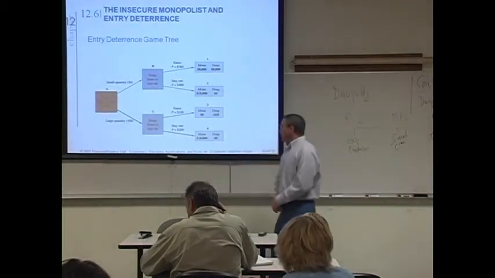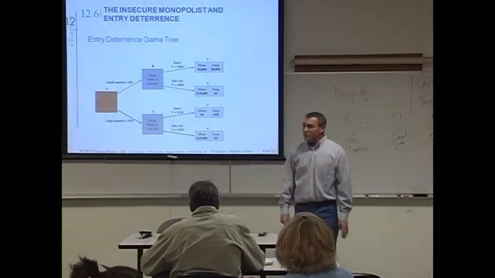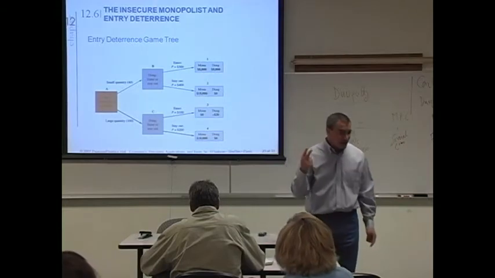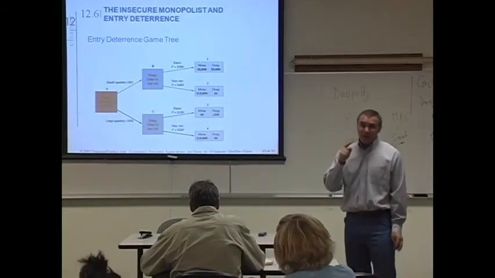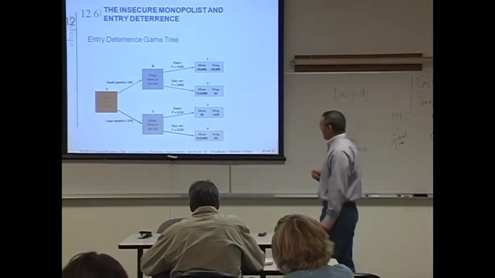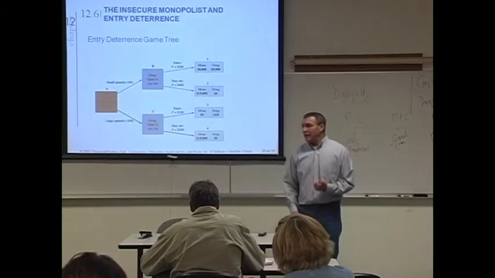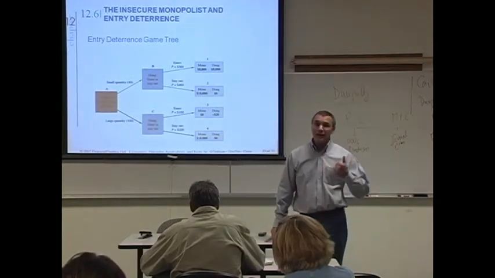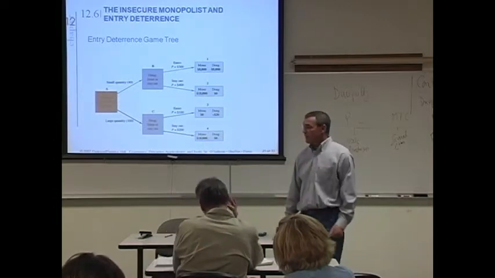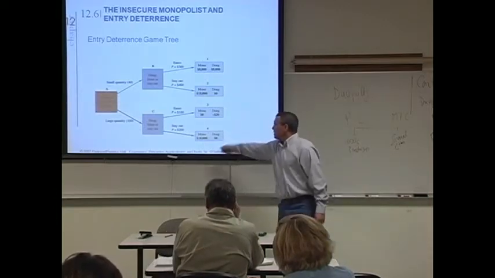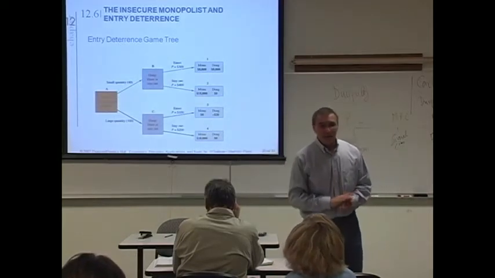So the other situation is that when she produces a large quantity, he stays out. And when he stays out, remember the price is $200. And when she increases her output from 60 to 100, the price falls from 300 to 100. And therefore, she'll be making only $10,000. So she'll be making $100 a ticket times 100 tickets. Right, that's $10,000. And he will make 0 because he does not enter the market. So these are the different alternatives in this situation.